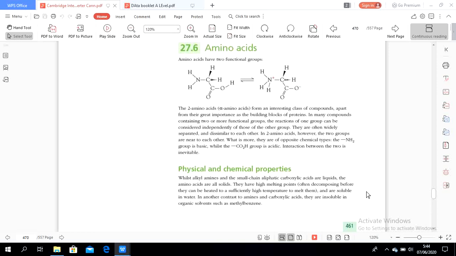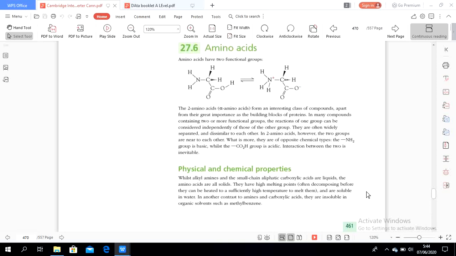In contrast to amines and carboxylic acids, amino acids are insoluble in organic solvents such as methylbenzene. It means that amines and carboxylic acids are still able to dissolve in methylbenzene because carboxylic acid contains an alkyl group with van der Waals forces.